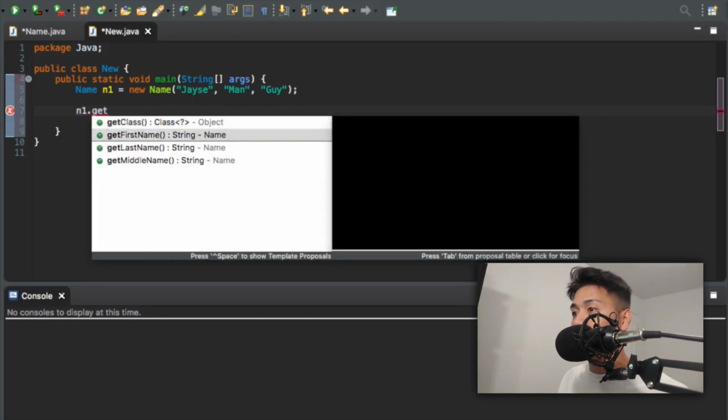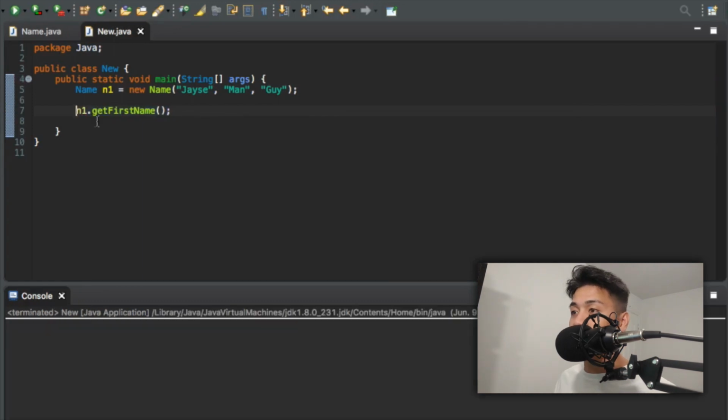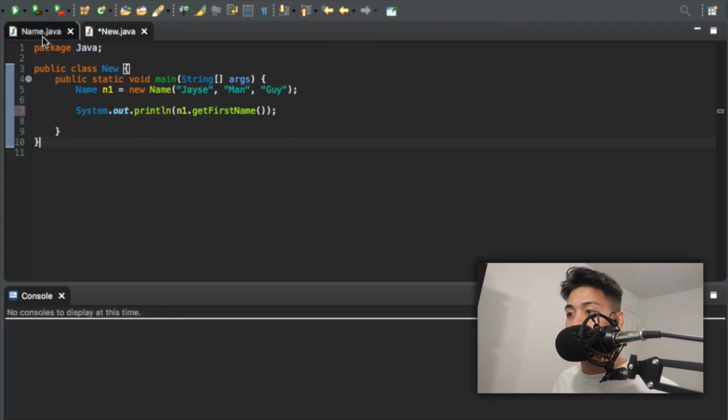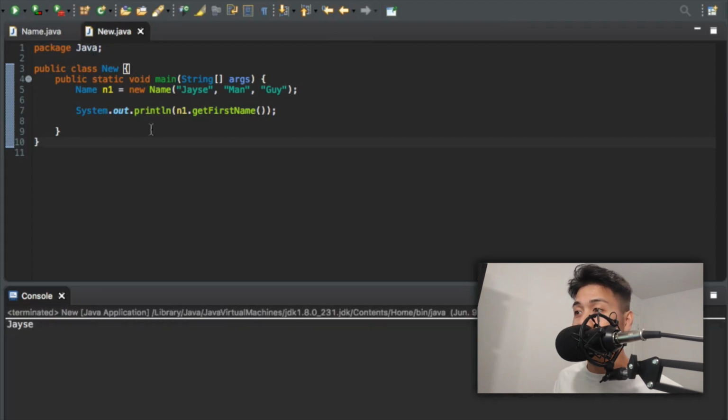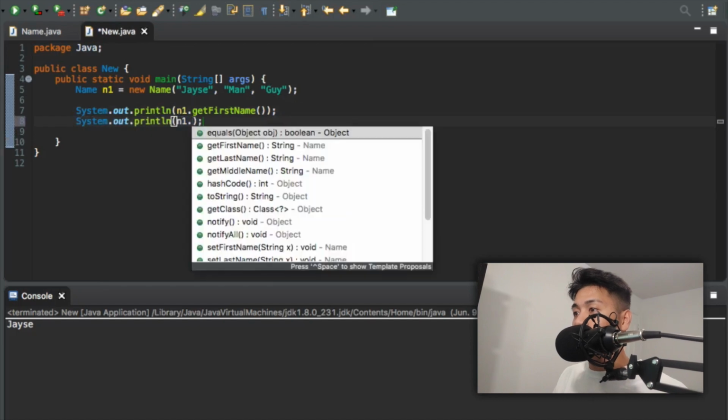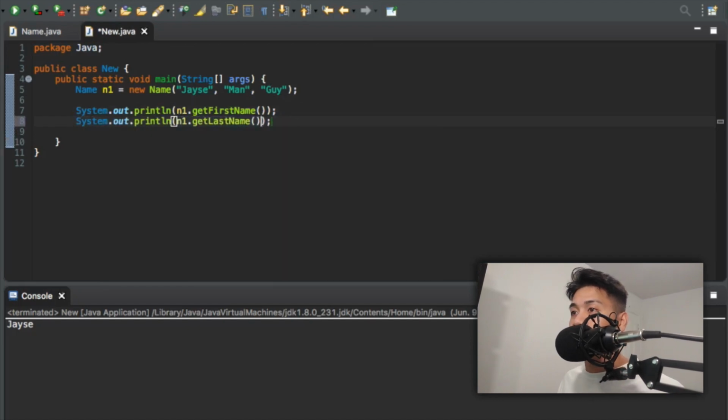So we're gonna hit the run button, it returns it, but it doesn't print anything out for us. So let's just sout, and now we could print out our first name. See, Jace gets printed out because that's our first name. So let's try print out our last name now. n1.getLastName and print that out now. Jace gets printed out, and then Guy, which is our last name, gets printed out.